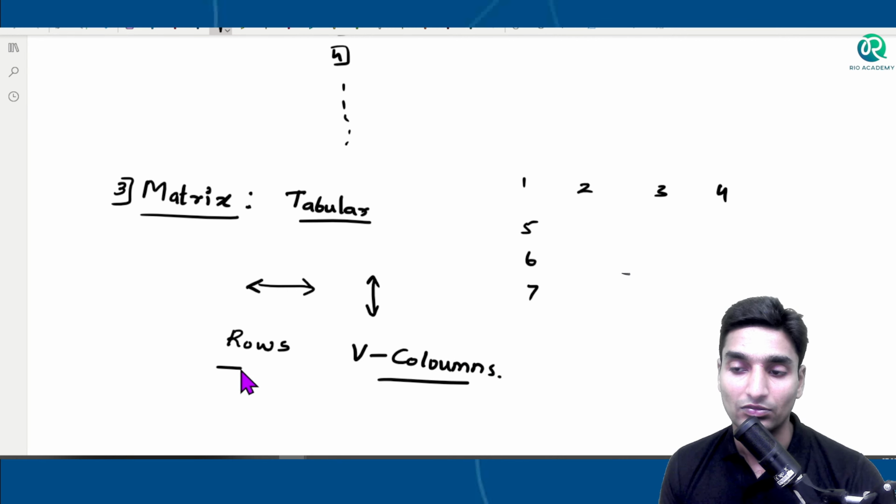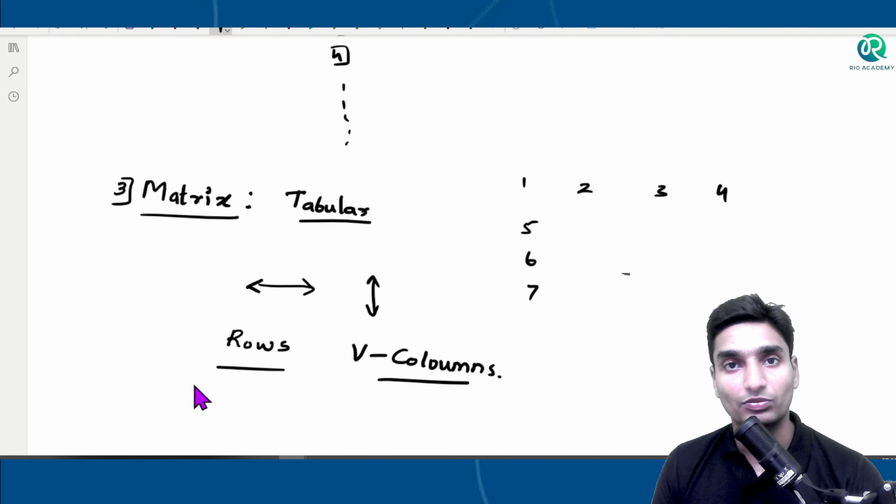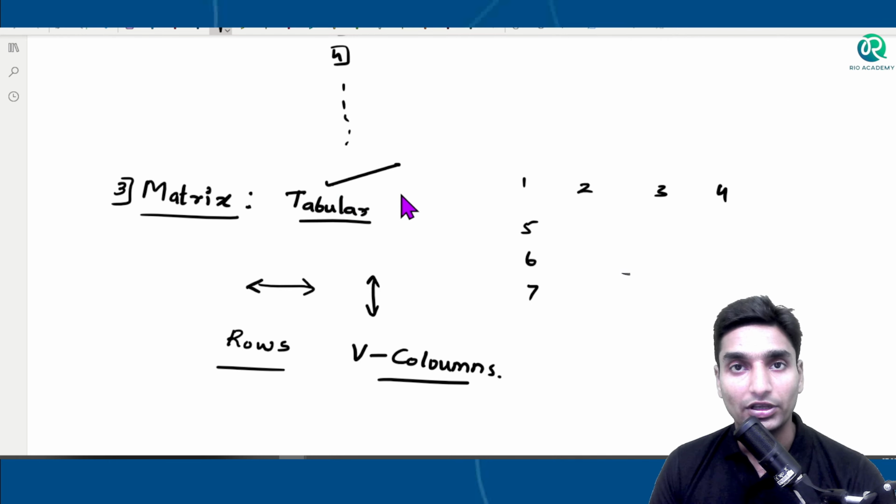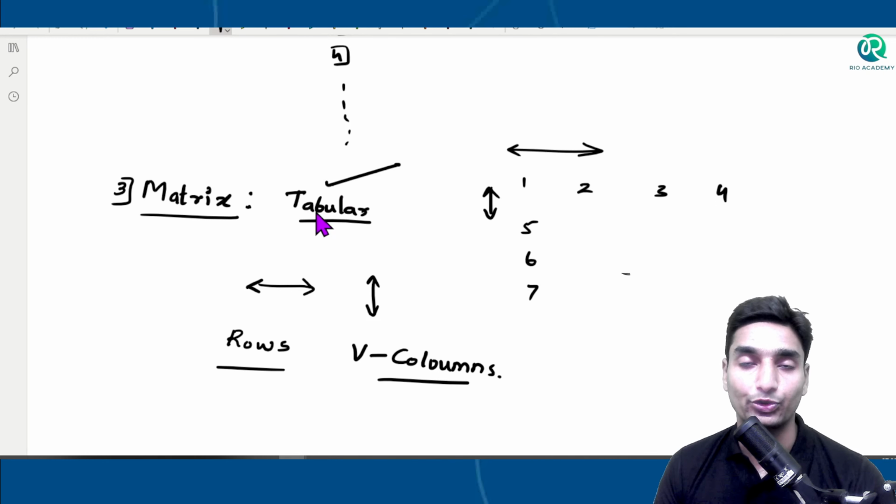Alright. Rows and columns. So basically you can say a matrix is a form of a table in which the elements are arranged both horizontally and also vertically. That is the only difference between matrix and tables. Tables are only one directional, they are unidirectional. Either you can take rows or you can arrange them in column format. But in the case of a matrix, you can take both.